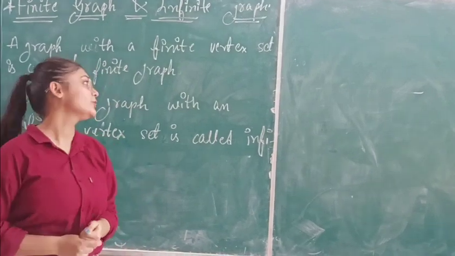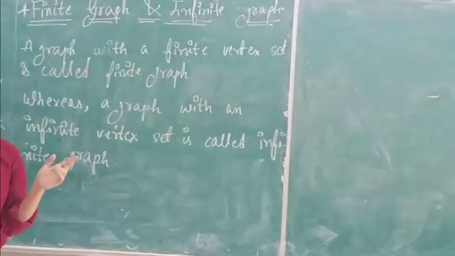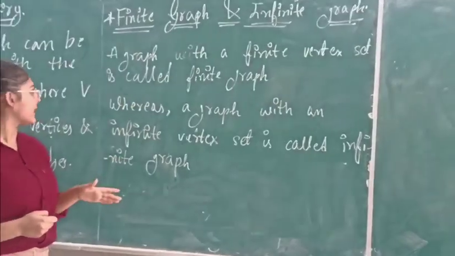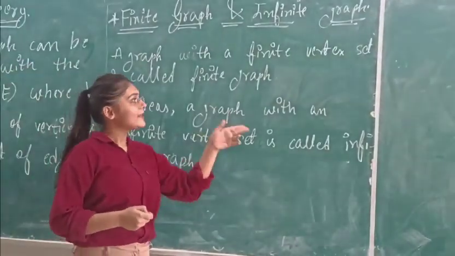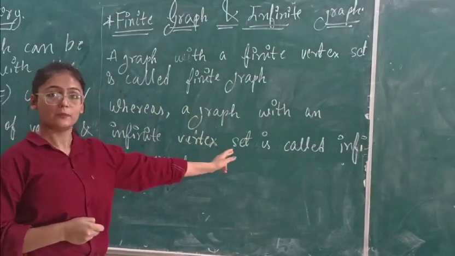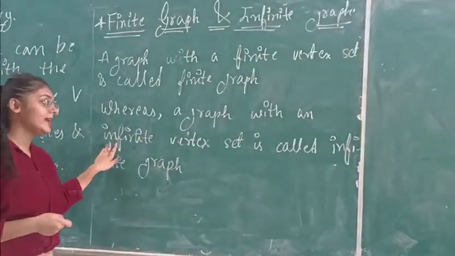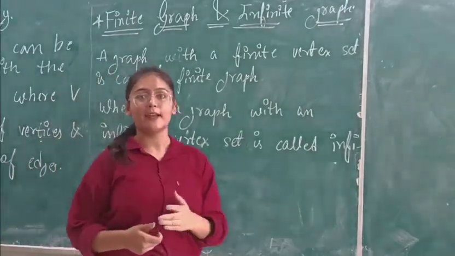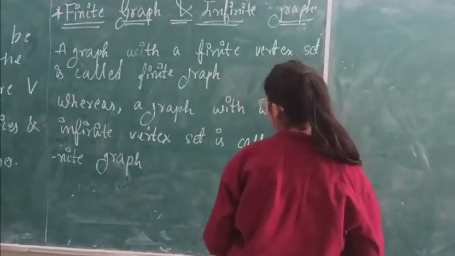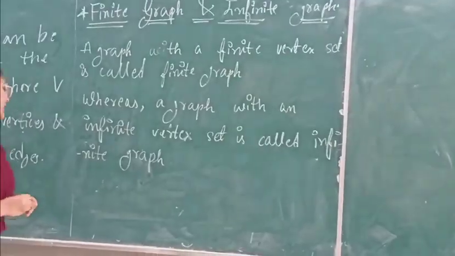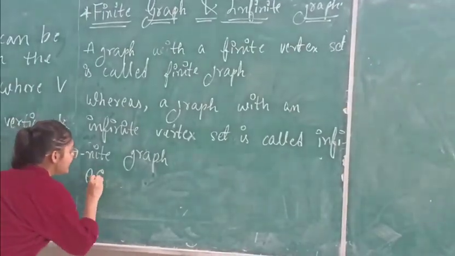Now, let's move to the topic finite graph and infinite graph. So basically, a graph with a finite vertices set and a finite edges set is known as finite graph, whereas a graph with an infinite vertices set and infinite edges set is known as infinite graph. Let's take an example to know more about the finite and infinite graph. So here it is an example